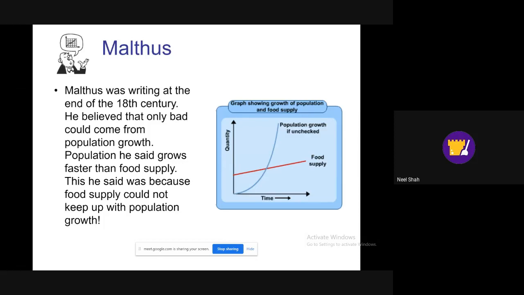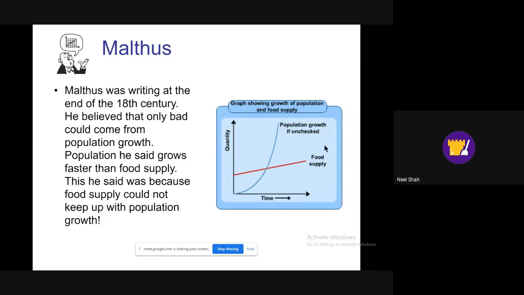Malthus' theory was formed around the end of the 18th century. His idea was that population growth is a bad thing. If population is left unchecked, you can see this blue line going all the way like this. What do you notice about the population growth and the food supply? Are they going up at the same rate? No. Food supply does grow, but nowhere near the same rate.